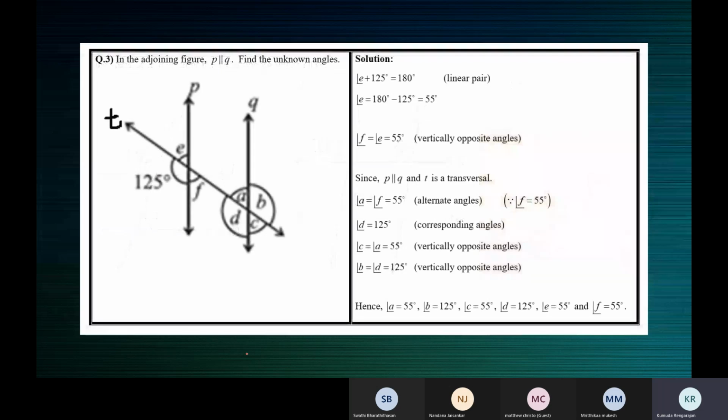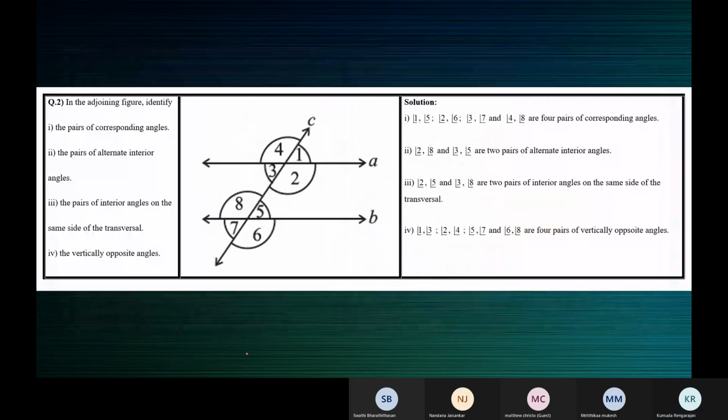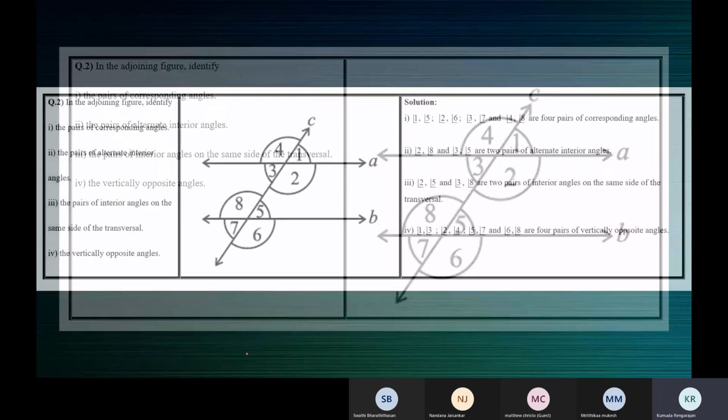Oh, I think we finished there. I'm sorry, I didn't notice that.